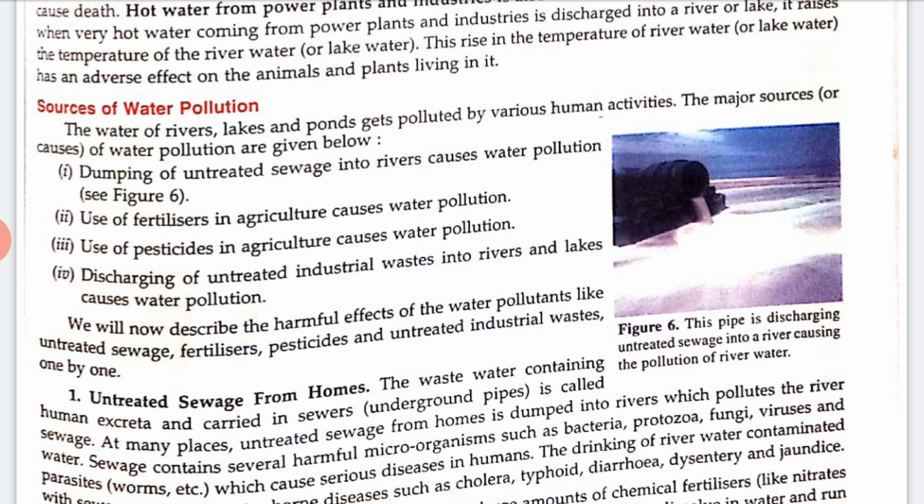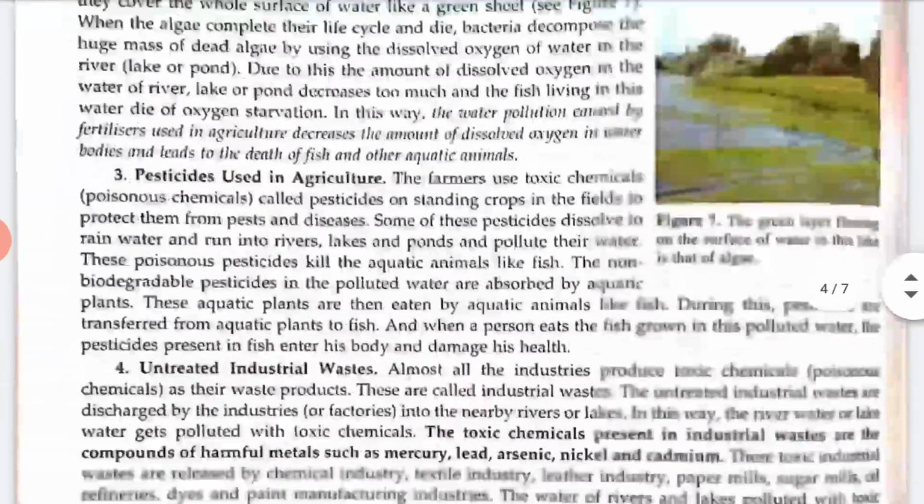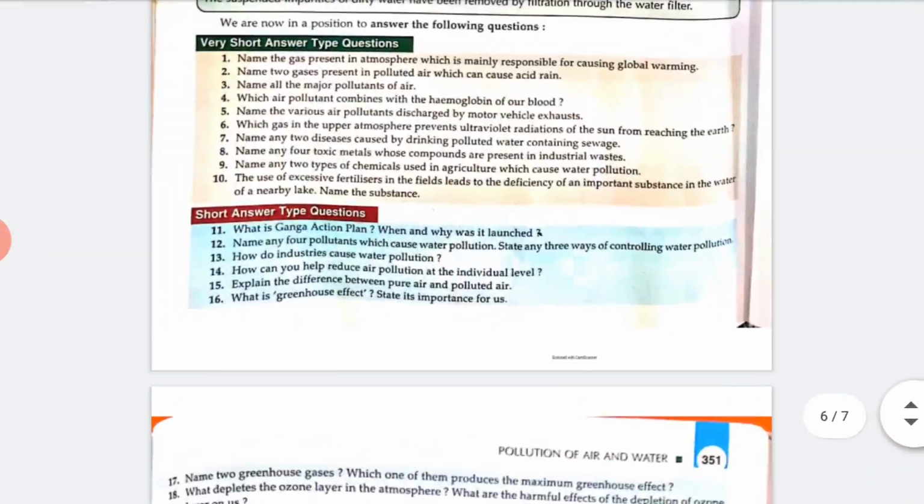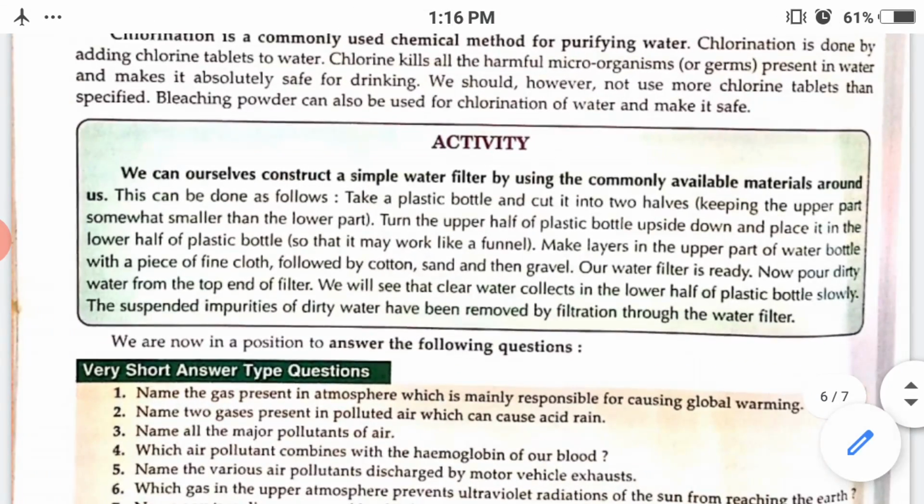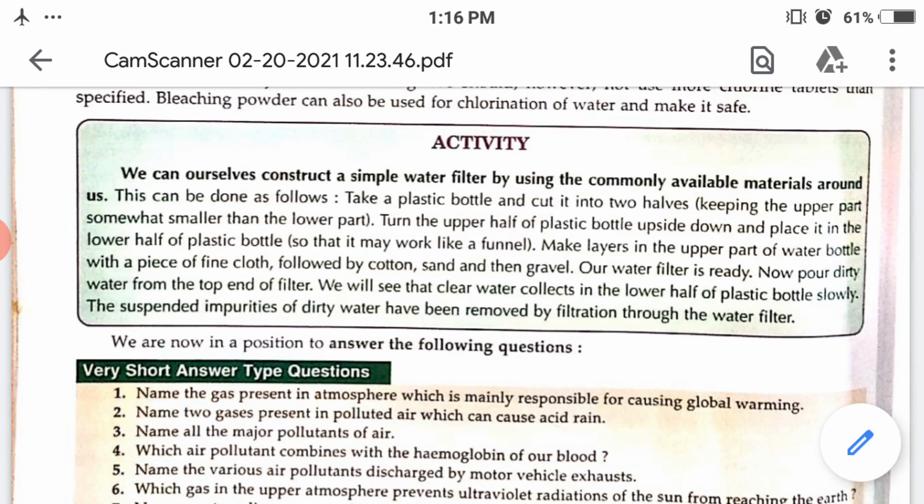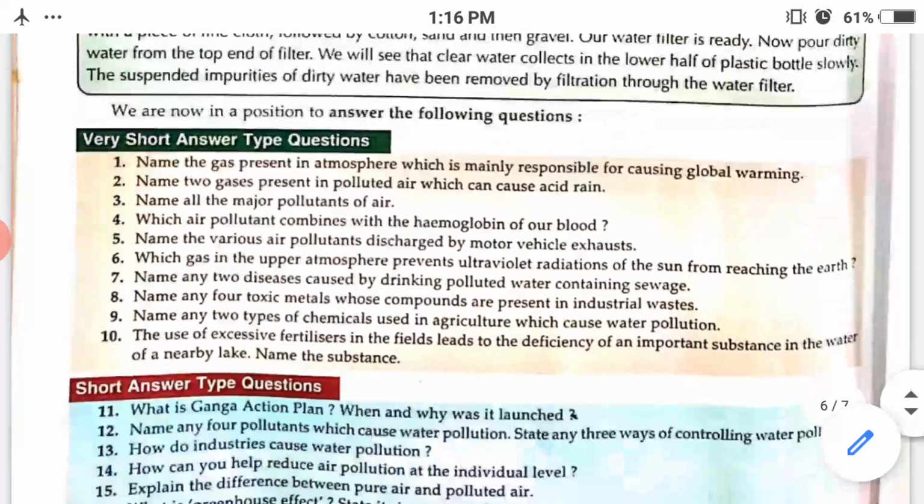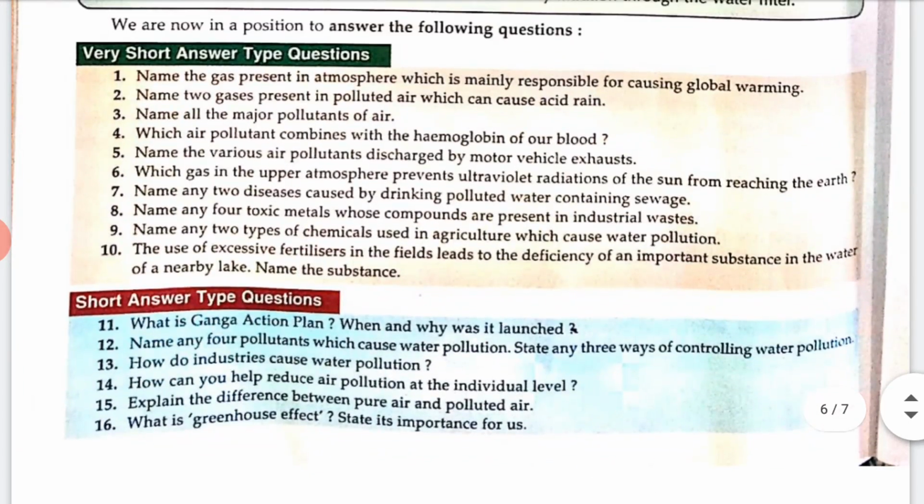Now, here our chapter is completed. One activity is given, so you can read that activity with the help of your book. Here some question answers are given. You have to find out and solve these questions. I hope you understood the chapter. This is a very easy chapter. It is easy, interesting and important. This is all about pollution, how we can control it, how we can save everything. Thank you.